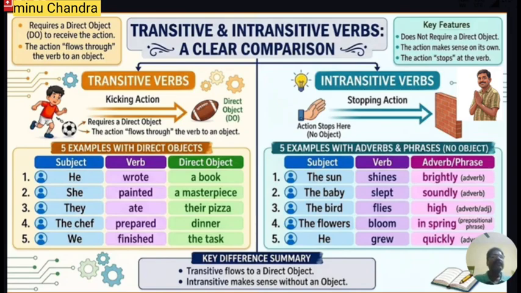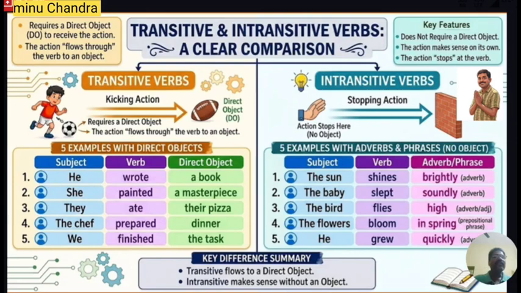Whenever the verb doesn't require any object, that verb generally is called an intransitive verb. That means if there is no noun phrase soon after the verb, then that verb will be treated as intransitive. For example, the sun shines brightly.